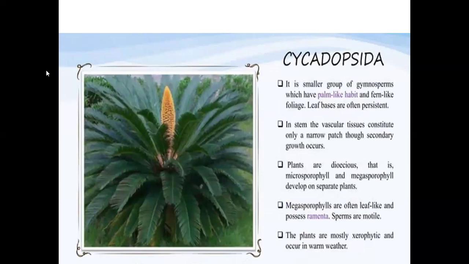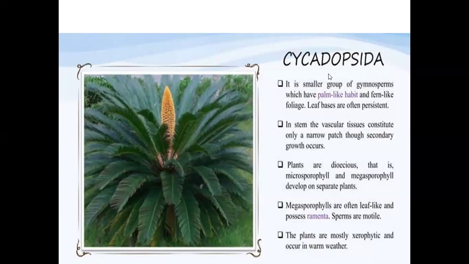So here this is a plant called cycas plant, and this is a cone or the strobili developed at the time of reproduction. So it belongs to the division called Cycadopsida. Gymnosperms here are divided into 3 subdivisions called Cycadopsida, Gnetopsida, Coniferopsida, etc.